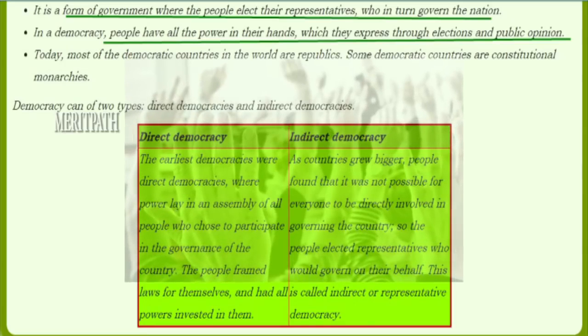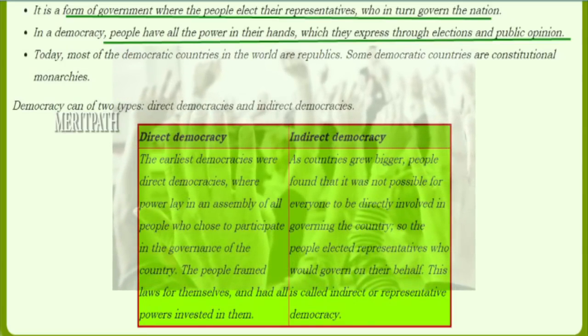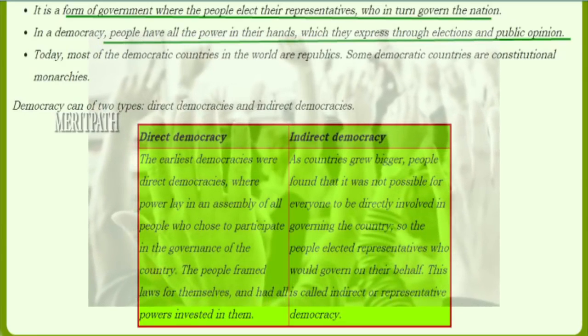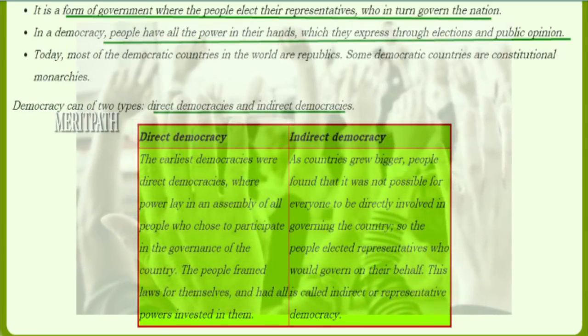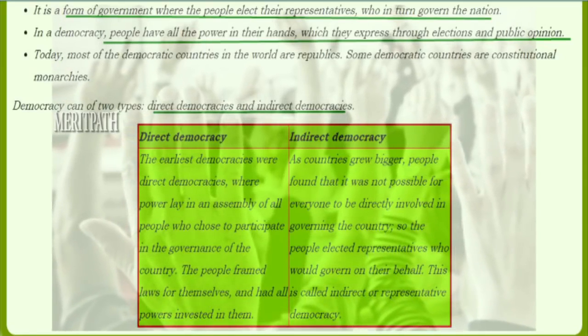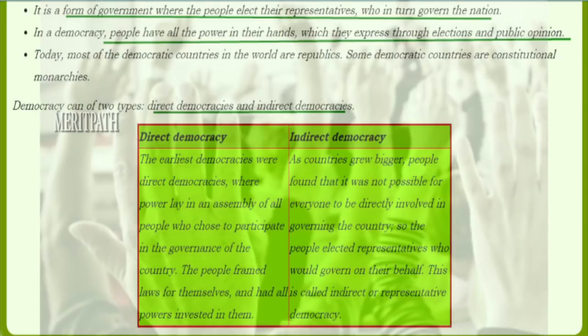In the world, most of the democratic countries are republics. Democratic countries can also be constitutional monarchies. Democracy can be of two types, direct democracy and indirect democracy. Let's study in detail about these two types of democracies.